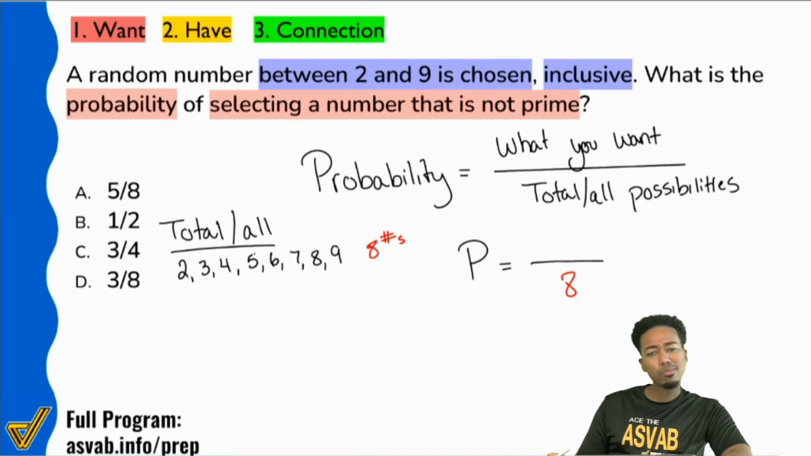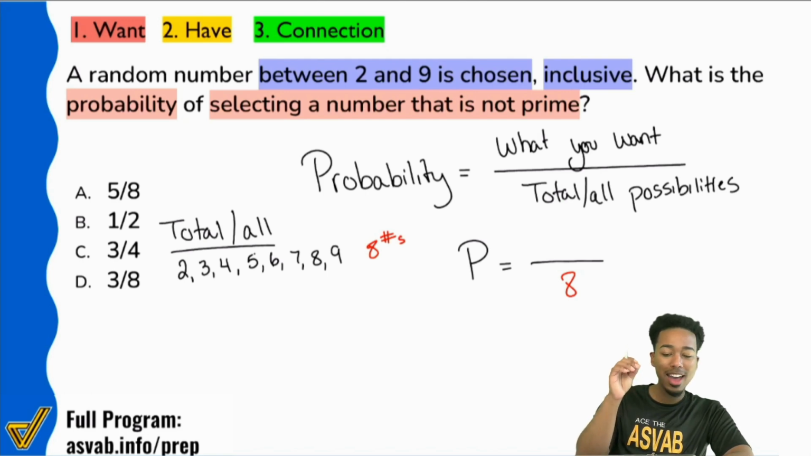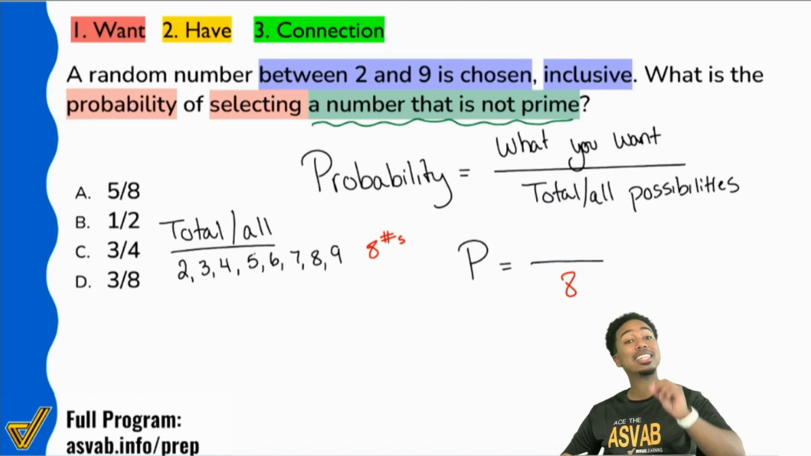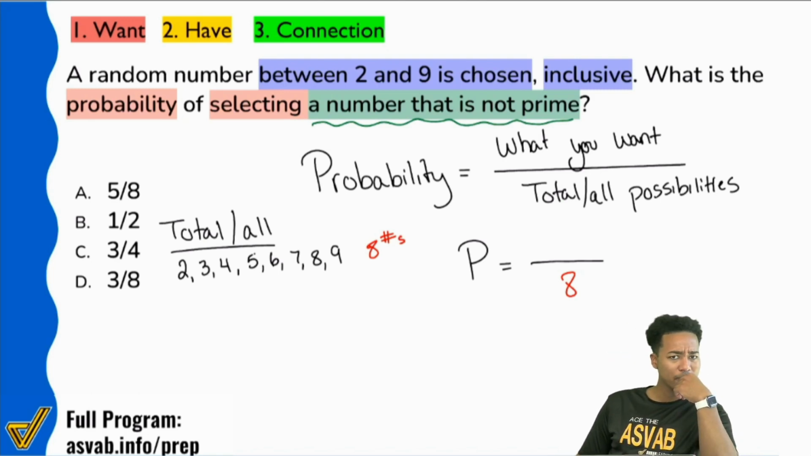Everybody, what kind of a number are we trying to choose? Right, we're trying to choose a non-prime number. Let me go ahead and highlight that in green. A number that is not prime. Right there. Not prime. Okay. Let's define what a prime number is again. Everyone, what's a prime number again?